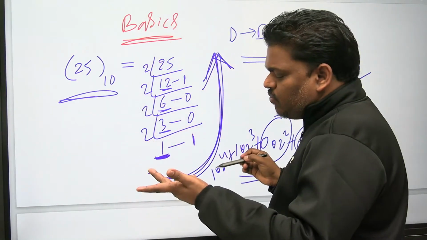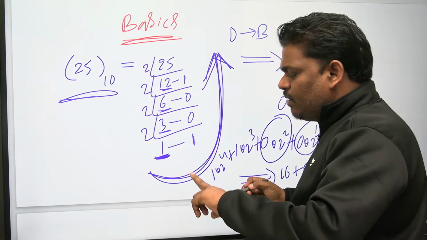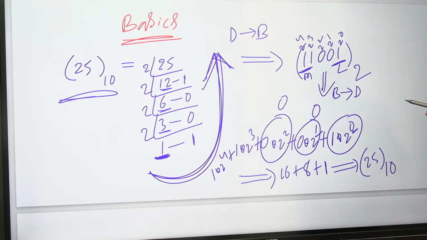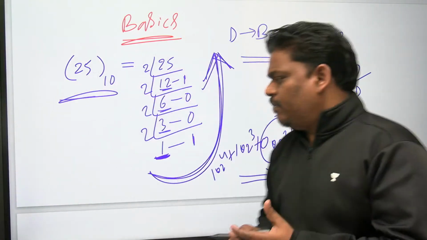After the conversion, first I did the decimal to binary. Afterwards, I did binary to decimal, and I got the same thing back. If anyone has any doubt, please let me know in the comment section.